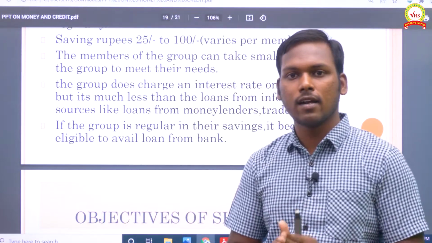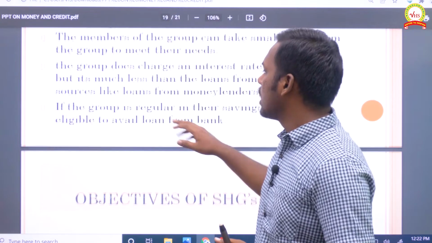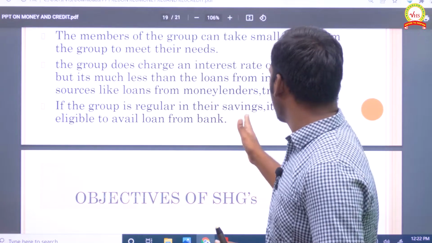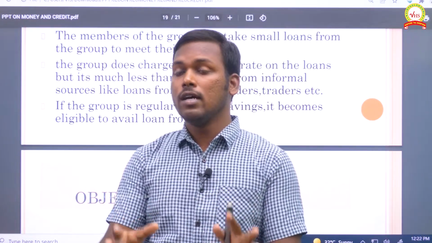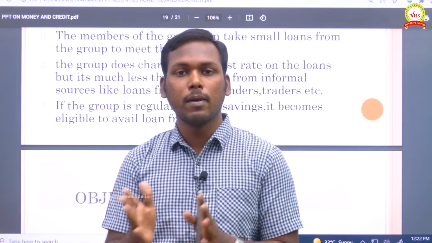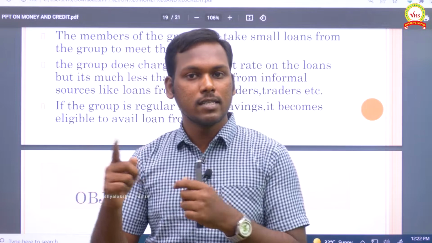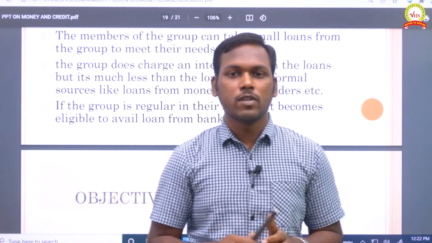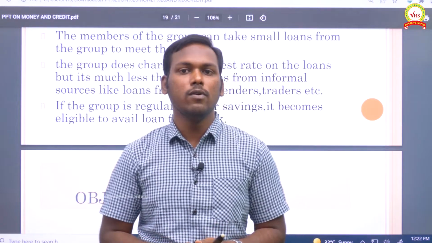So that is the reason we are nowadays promoting you all to get loans from the formal sector. If the group is regular in their savings, it becomes eligible to avail a loan from the bank. First, they should utilize the self-help group in a proper way. The bank will be monitoring them, because they will be depositing all their savings in the bank. So if all the functioning is good, definitely the bank will give you a loan.